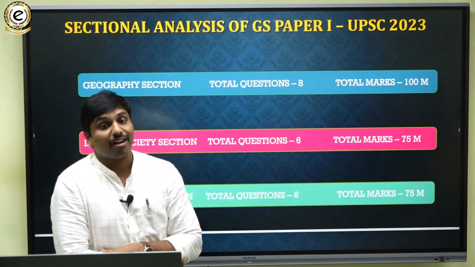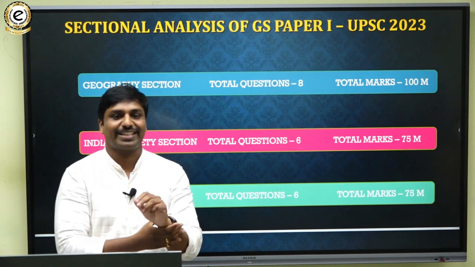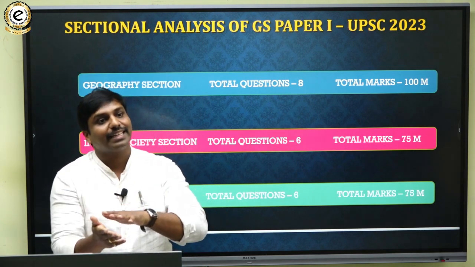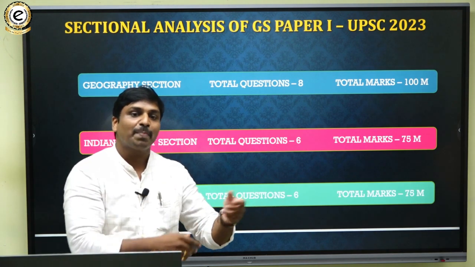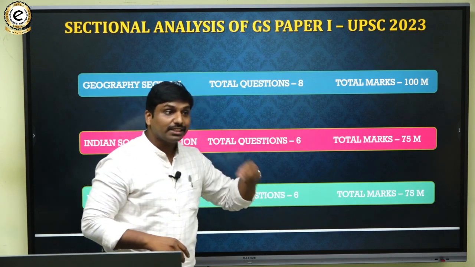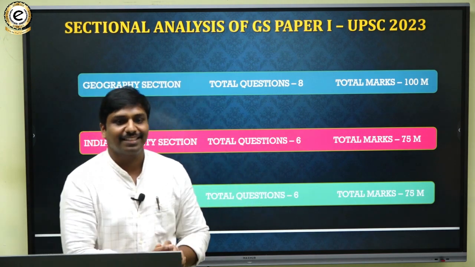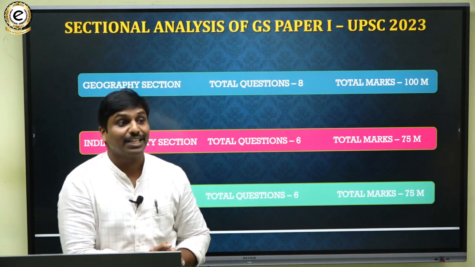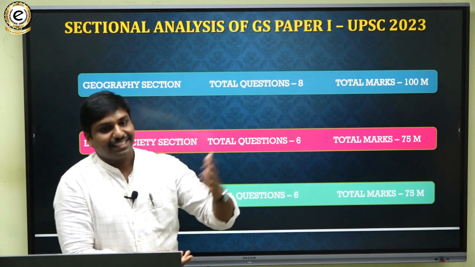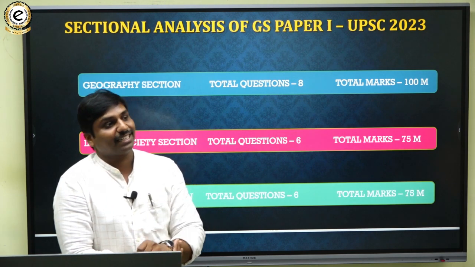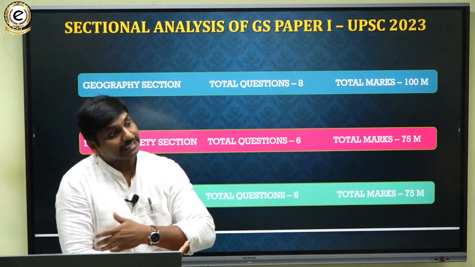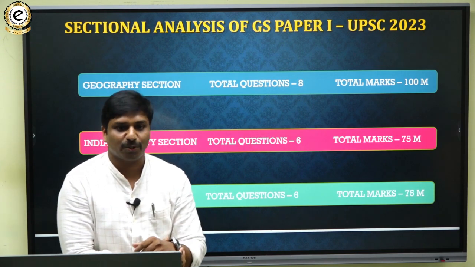It has not asked sole history questions; it has linked history with society and with geography. Out of these 6 questions, 2 were mixed with society and 1 was mixed with geography. So out of 6 questions, only 3 were directly from history. This was a different trend from UPSC.